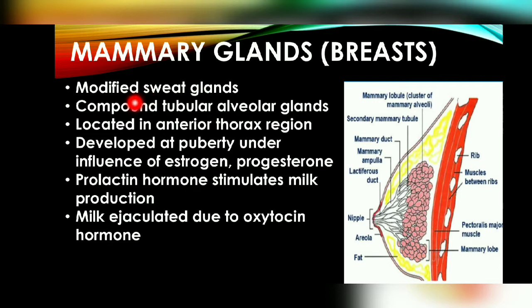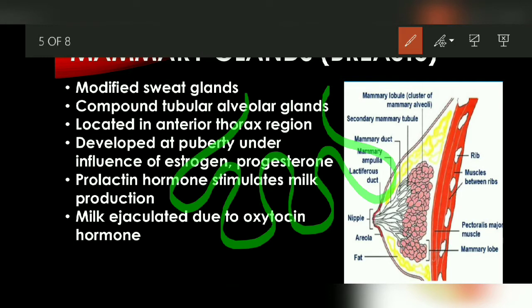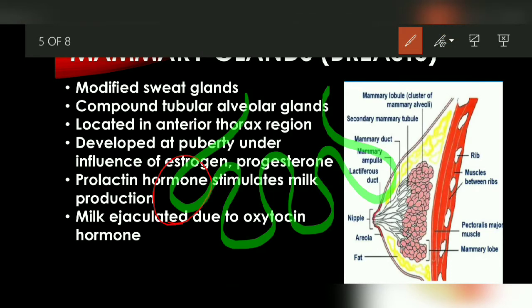These are modified sweat glands and their nature is compound tubular alveolar type of glands. What is the meaning of compound tubular alveolar type of gland? It means a number of branches are present, and these branches end in sac-like structures called alveoli.